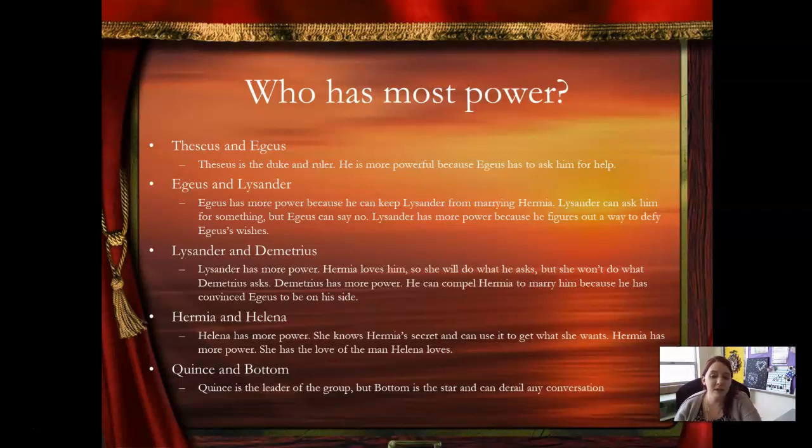And with Quince and Bottom, Quince is the leader of the group, but Bottom is the star, so he can actually intervene in any conversation. So we would think that Quince would have the more power, but in actuality, Bottom has the more power.